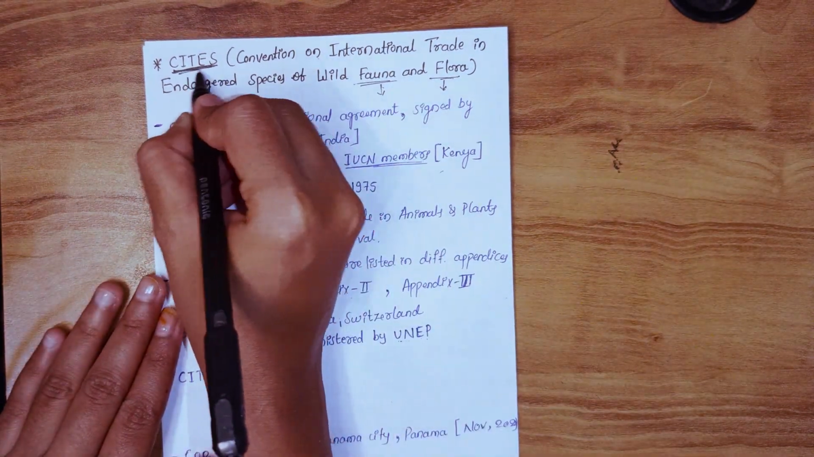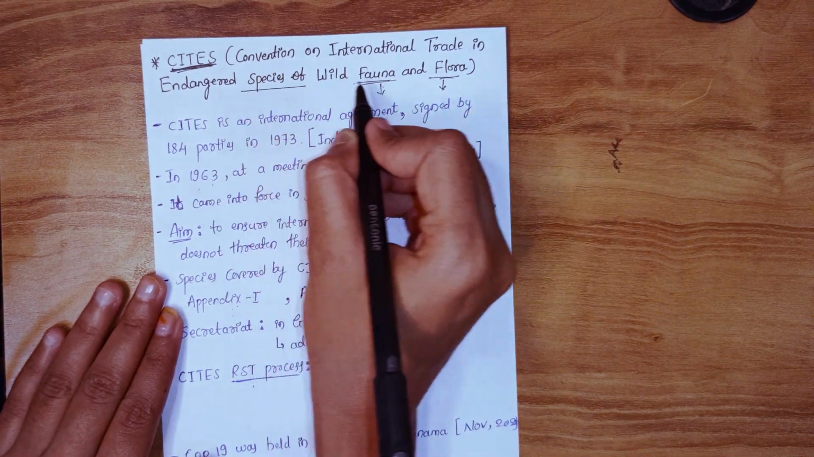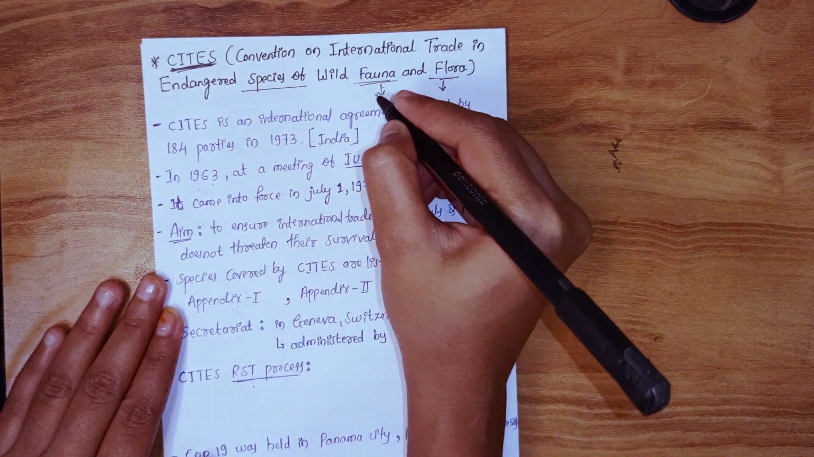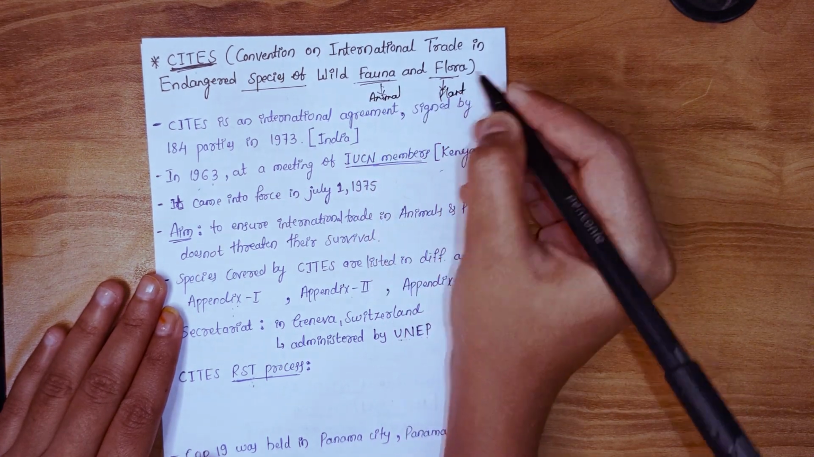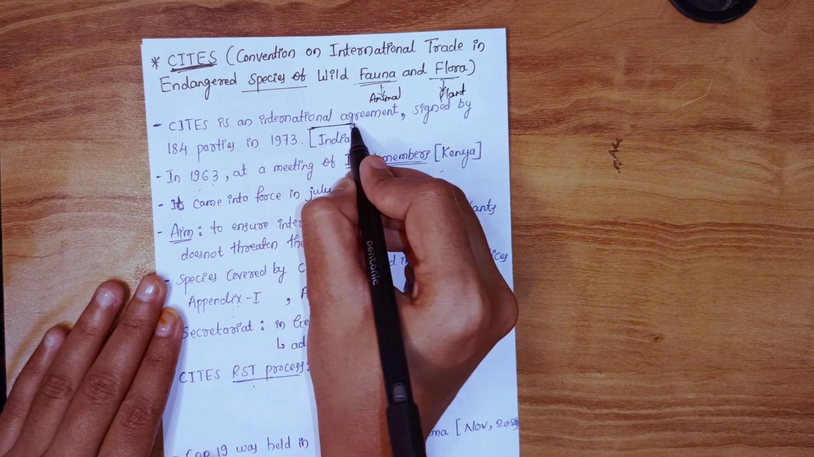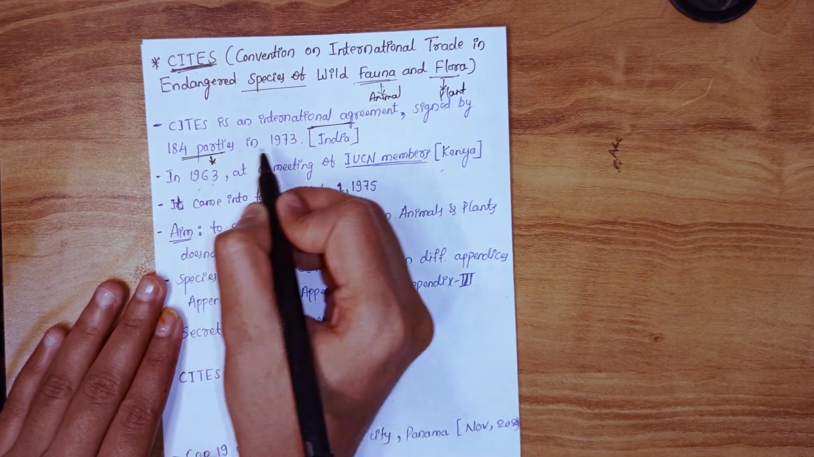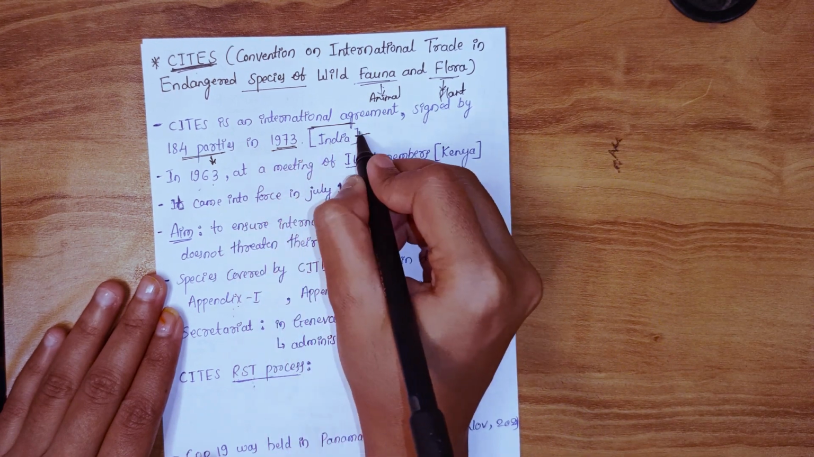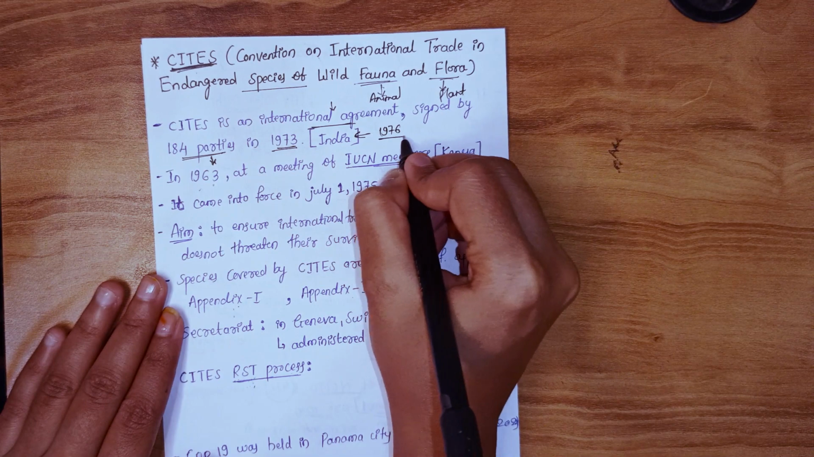Today's topic is about CITES. CITES is the Convention on International Trade in Endangered Species of Wild Fauna and Flora. Fauna is animal species and flora is plant species. CITES is an international agreement which was signed by 184 parties, meaning 184 countries, in 1973. India also became a signatory to the CITES agreement in 1976.